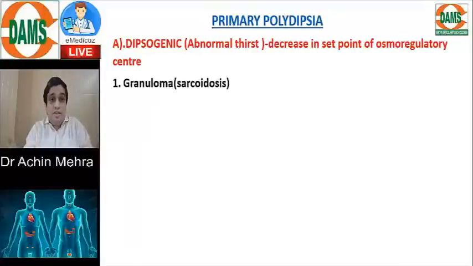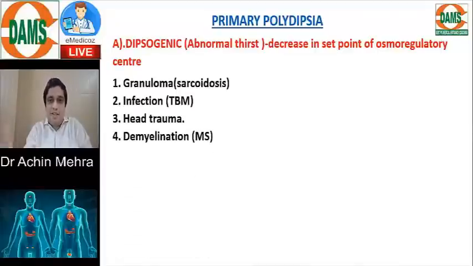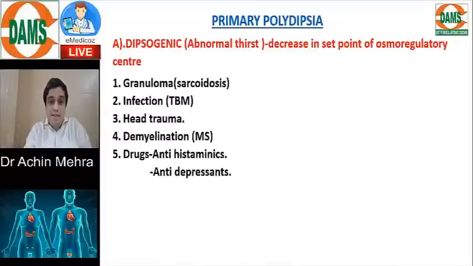It can occur in certain conditions like granuloma, sarcoidosis, infection, TB, head trauma, demyelination like multiple sclerosis, and drugs: antihistaminics, antidepressants, and diuretics. Remember this, antidepressants and antihistaminics cause a lot of dryness of mouth. You must have taken an antihistaminic anytime, and you must have experienced this. You keep on drinking a lot of water. That is the dipsogenic factor.